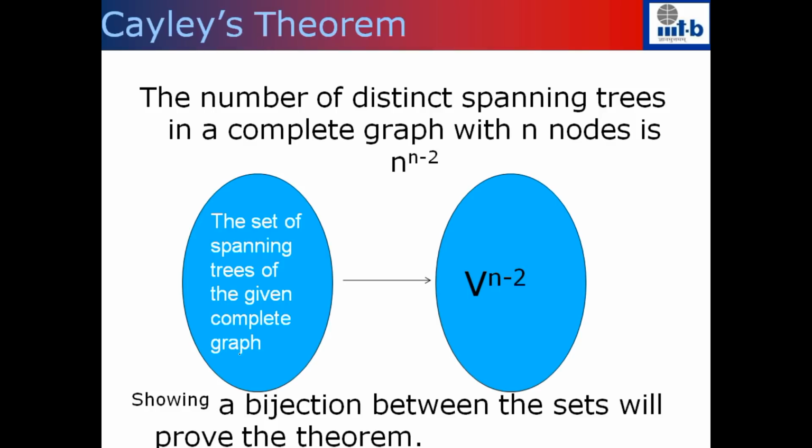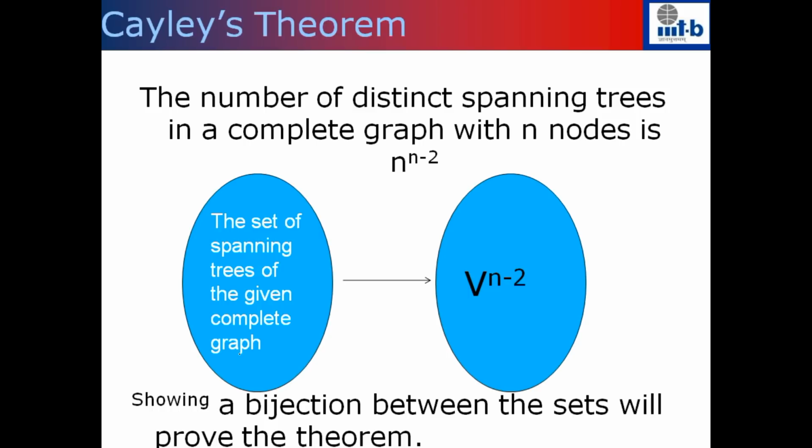The function given there should be a function which takes a spanning tree and gives me a vector of length n minus 2, and there should be another function g which takes a vector of length n minus 2 and produces a spanning tree. And these two functions should be inverses of each other. If that happens, then we know that there is a 1-1 onto correspondence. We can map a spanning tree uniquely to a vector of length n minus 2 and vice versa.